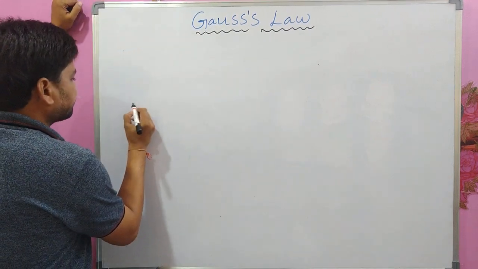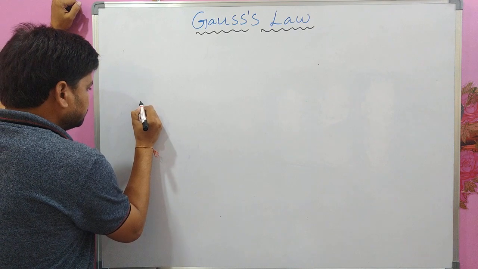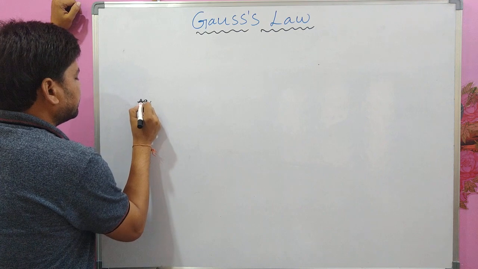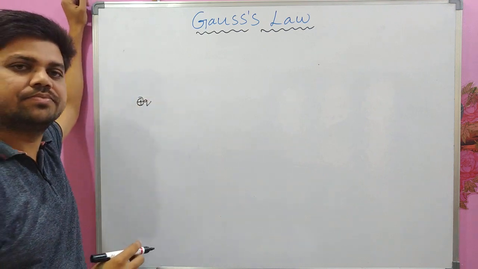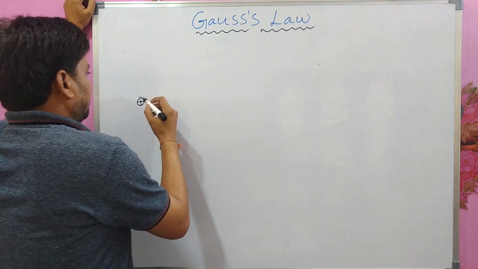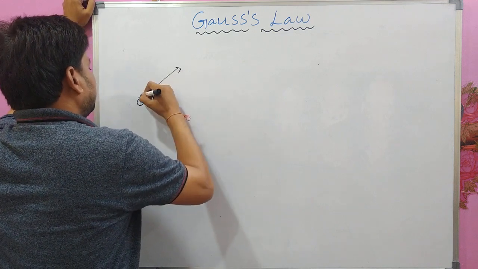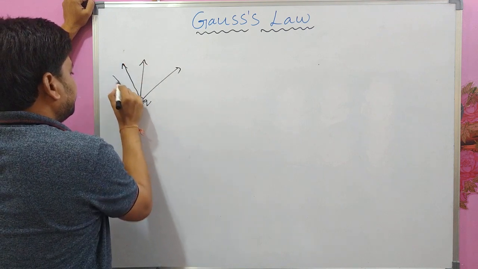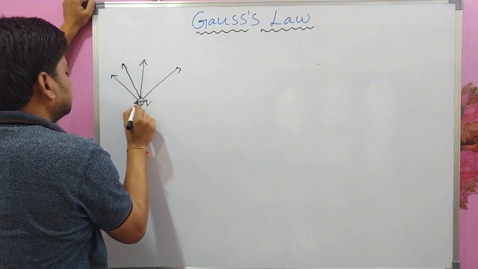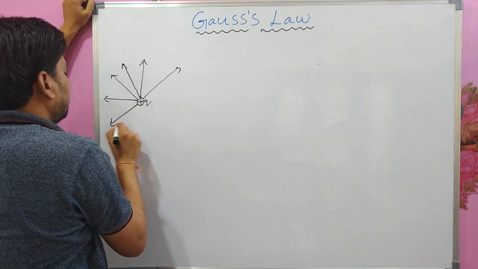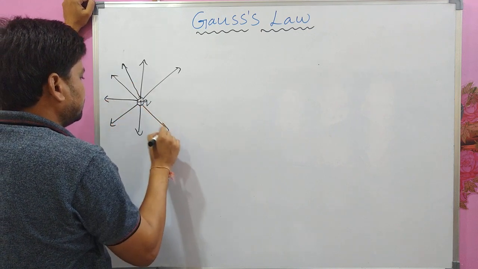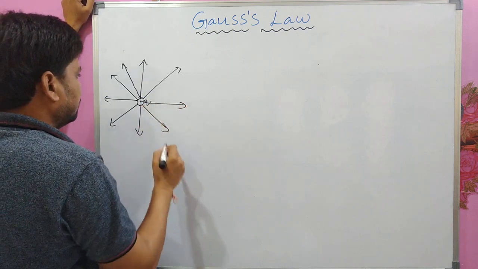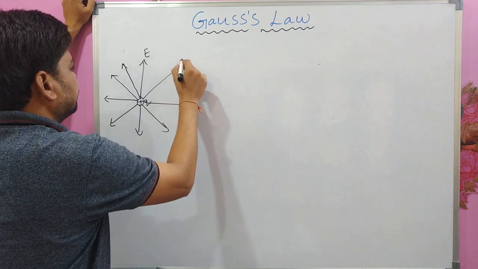So I am taking a charge Q, let me take it as some positive charge, and it produces electric field in the space around it. We know that electric field lines are always away from the positive charge. So this is the electric field direction.